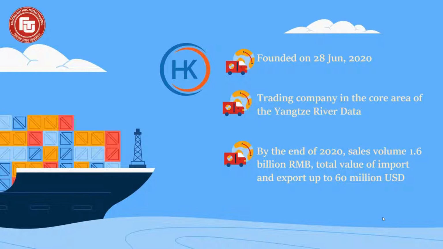area of the Yangtze River Delta to help and escort the development of small and medium-sized foreign trade companies in Jiangxing. By the end of 2020, it has accomplished sales volume to 1.6 billion RMB, total value of import and export up to 60 million USD, with main products of petroleum, petrochemical, iron, steel, and soft commodities.